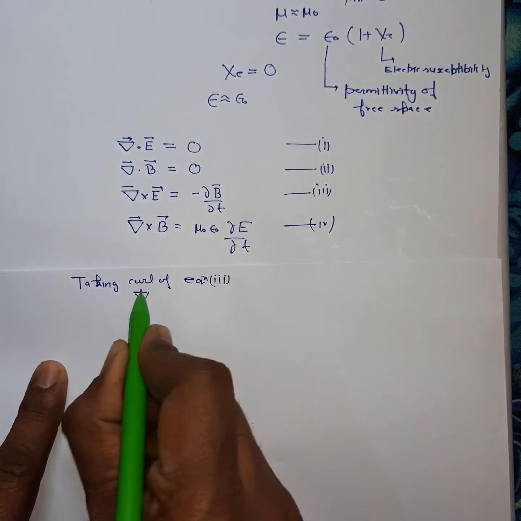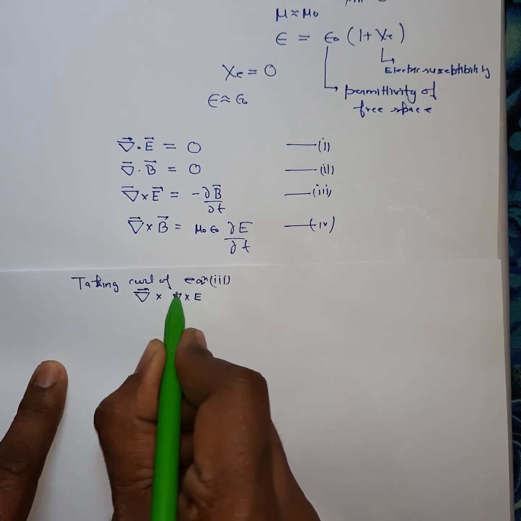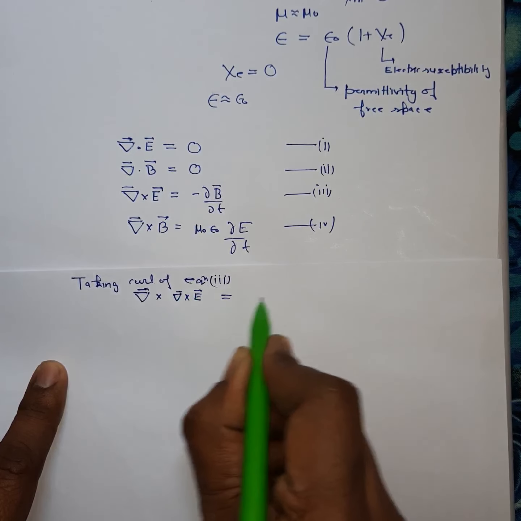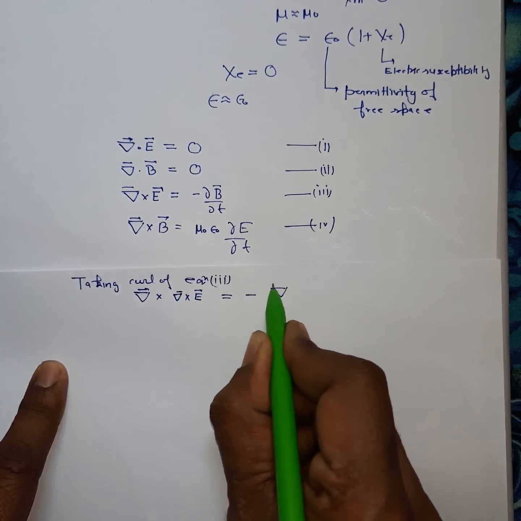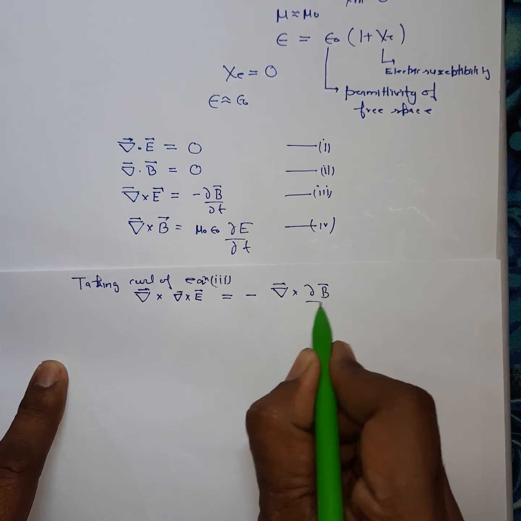Okay, and when you take the curl of equation number 3, you will get curl of E equal to minus curl of del B by del t.